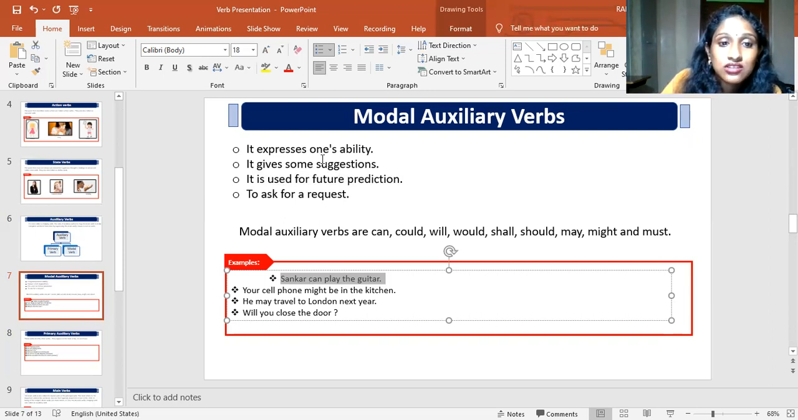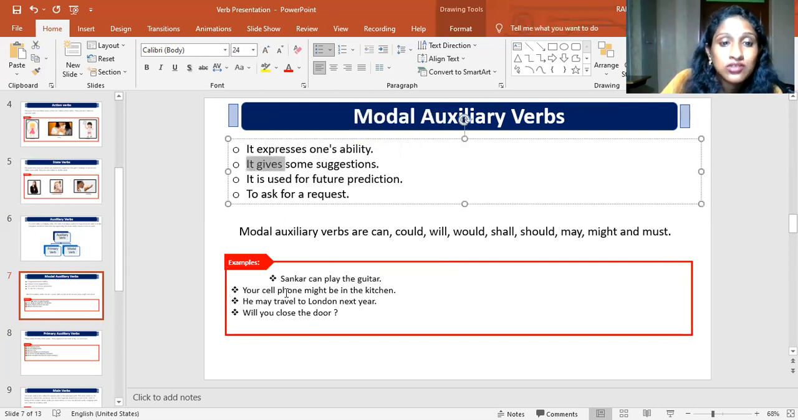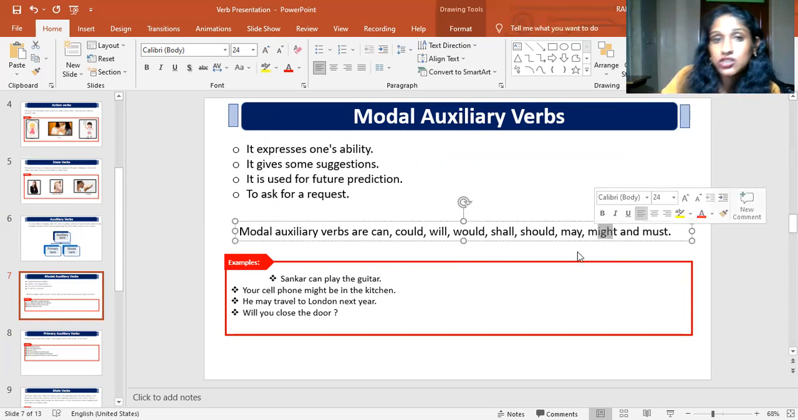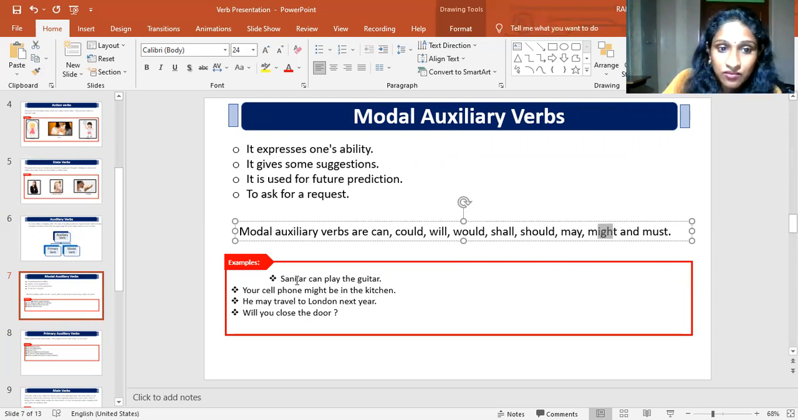And second is for suggestion. Your cell phone might be in the kitchen. If some person is searching for a cell phone and we are giving some suggestion, it might be in the kitchen. We are giving some suggestion. So here might is a modal auxiliary verb that is used for a suggestion.